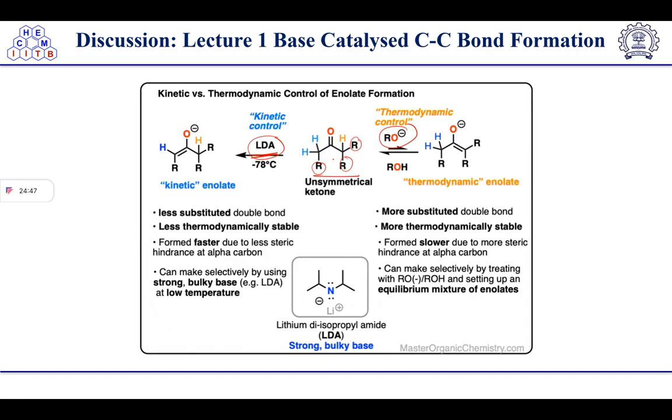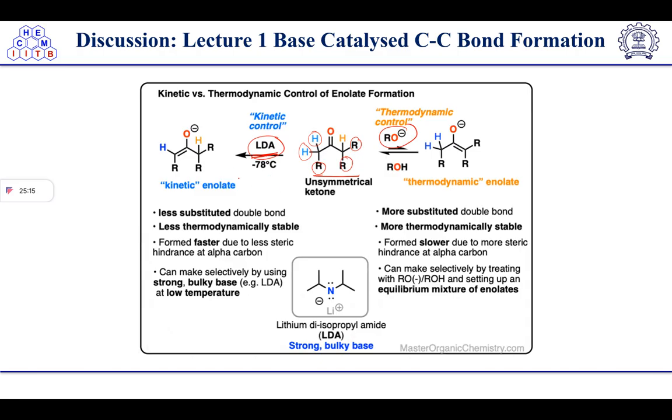So these are less hindered, right? LDA will prefer to abstract this type of proton, which is less hindered compared to the more hindered side. So proton abstraction will take place from here, and this enolate will form, which is called the kinetic enolate, because this reaction is under kinetic control.